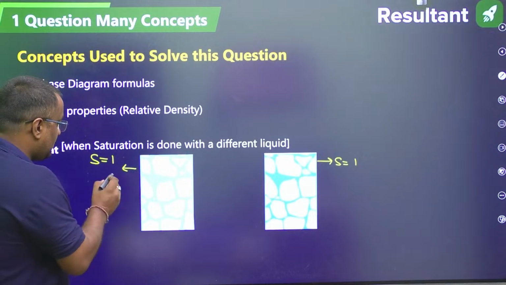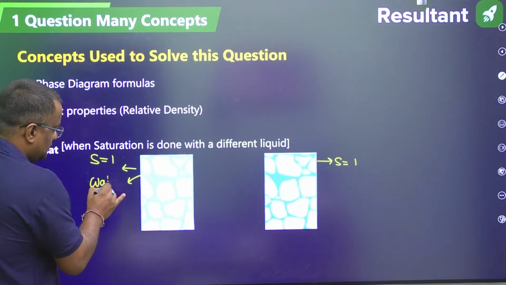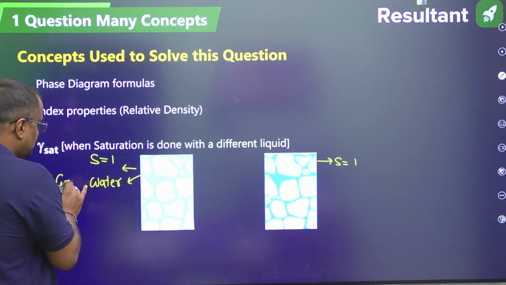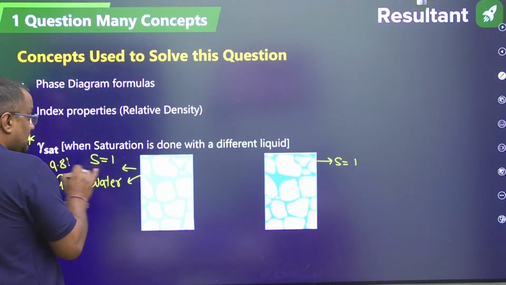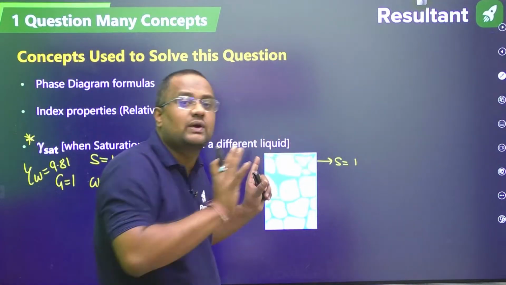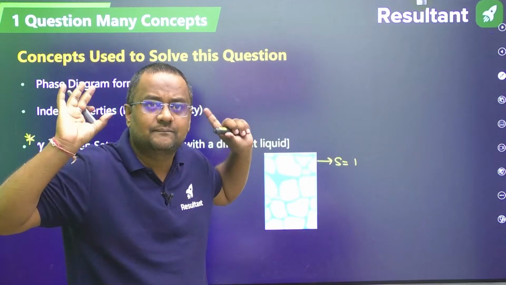This is normal water. Here it is water. Water specific gravity is 1. Density of water is 9.81. This is not water. This may be any other liquid. Maybe beer, maybe blood, maybe any other thing.